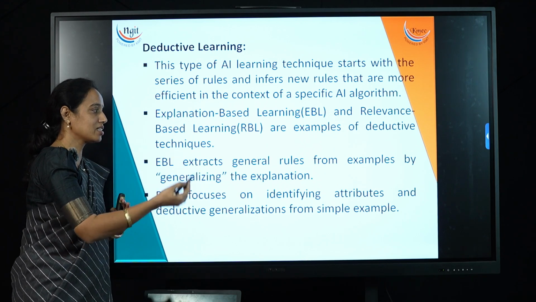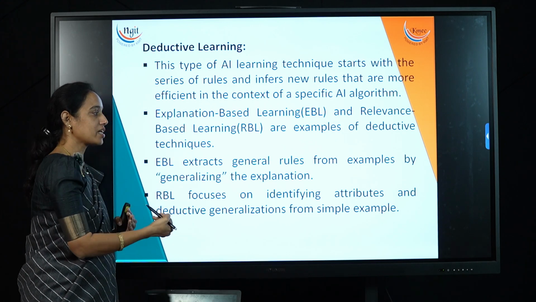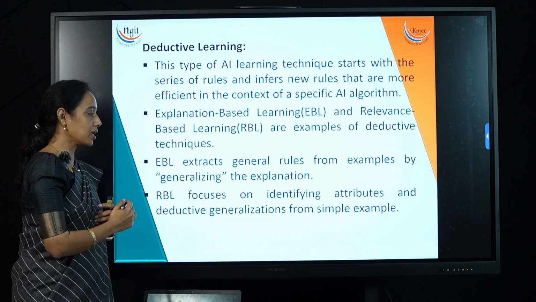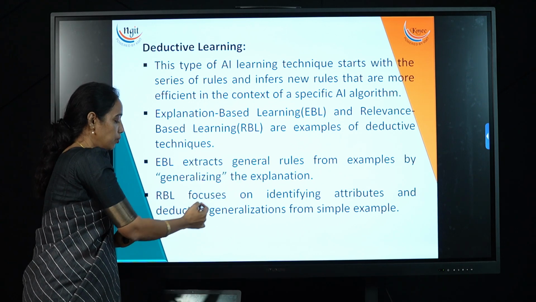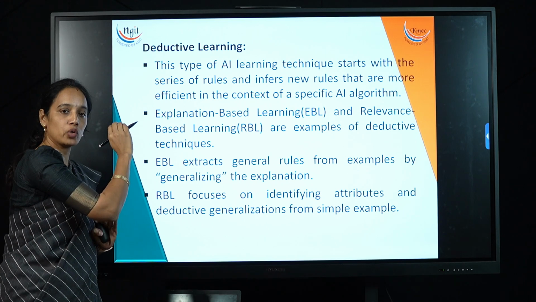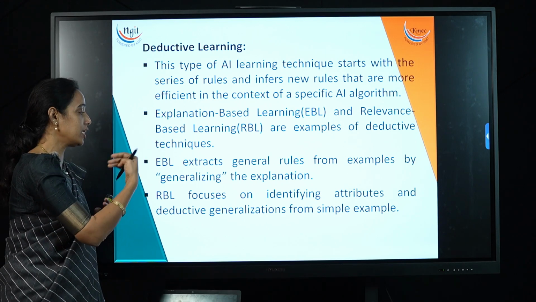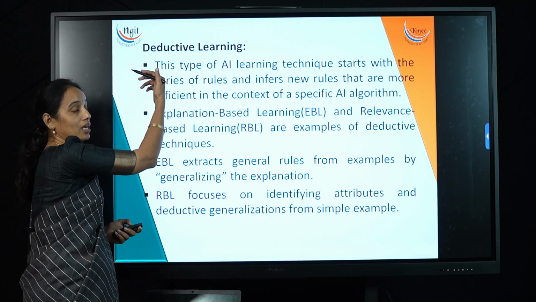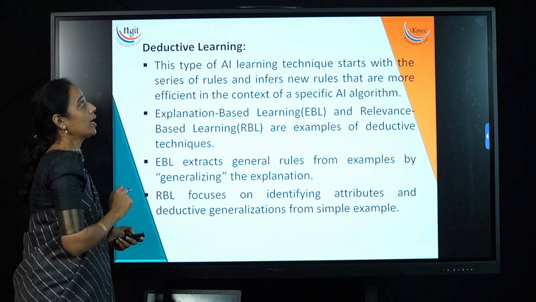It is going to generalize that explanation and extract the rules from a particular context. RBL focuses on identifying the attributes and deductive generalization from a simple example, where it identifies some attributes and deduces the generalizations from that simple example. So this is the difference between inductive and deductive learning.